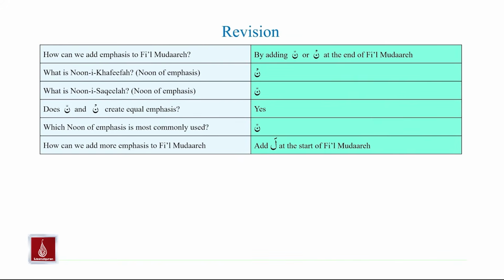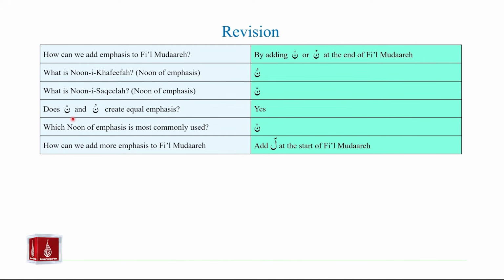Let us do some revision. How can we add emphasis to fi'il mudare? By adding noon of emphasis, which can either be noon saqila or noon khafifa at the end of fi'il mudare. What is noon khafifa? Noon khafifa appears like this, which is noon with a sukoon symbol on it. What is noon saqila? Noon saqila appears like this, which is a noon with the shadda symbol on it.